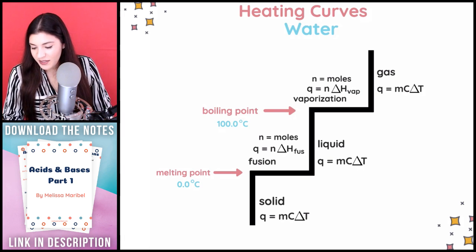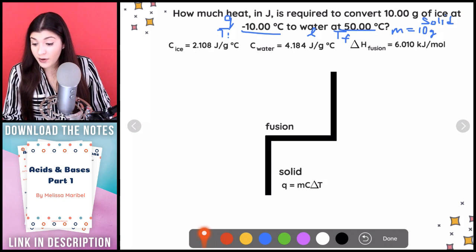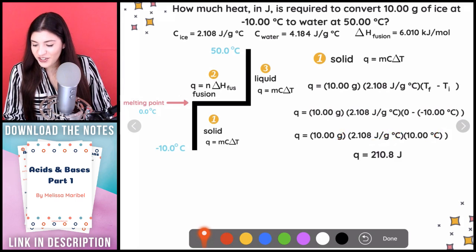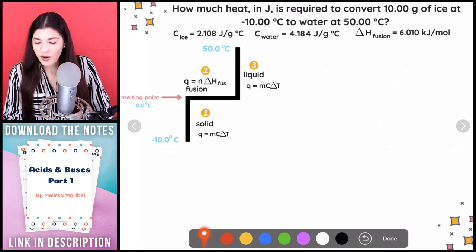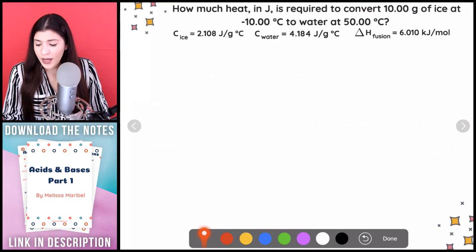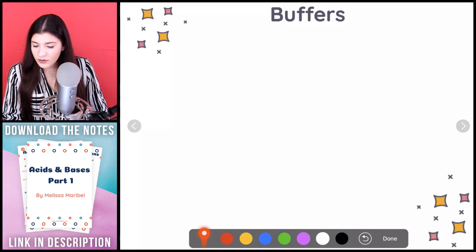So let me go to the next part, which is going to be buffers. Buffers is the second part. It's part of AP Chemistry, and it's also part of the second half of General Chemistry. So that's what I'm going to talk about right now.